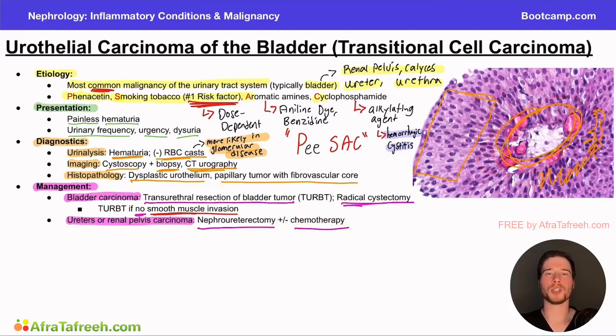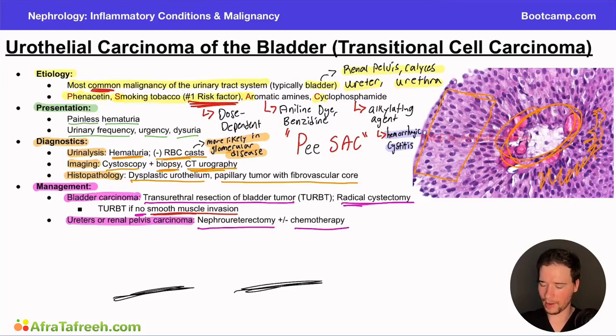And the papillary portion is referring to the type of tumor that's actually present. And that indicates how the tumor actually grows. So if you draw your attention to the bottom here, we can have two things happen. We can have invasive tumors that actually grow down into the tissue itself, get deeper and deeper. These are more likely to invade the smooth muscle. Or we can have something called a papillary tumor, which is a less aggressive form of the tumor that actually grows as little appendages in the bladder itself. And so that's what this image is showing over here, a papillary tumor with a fibrovascular core.